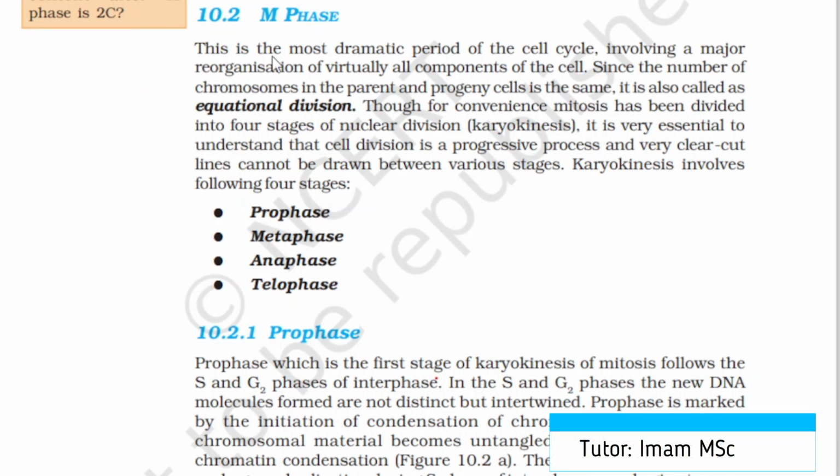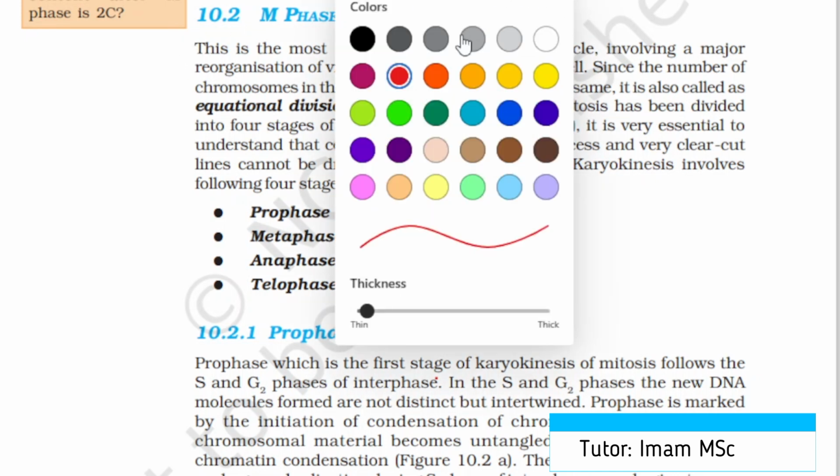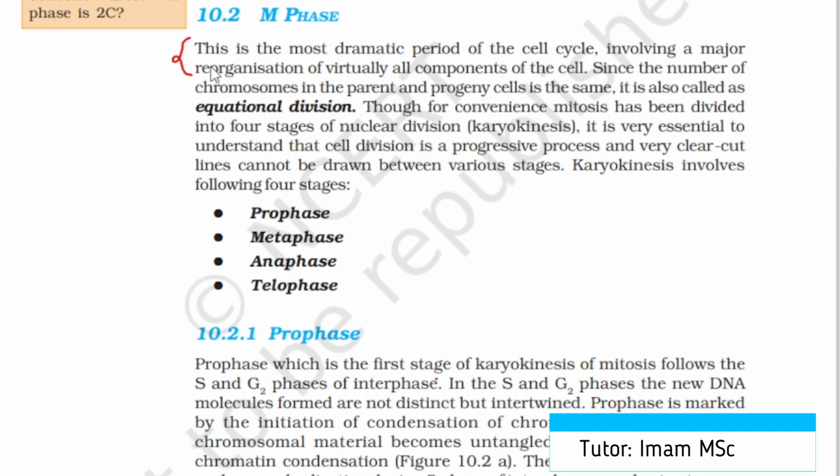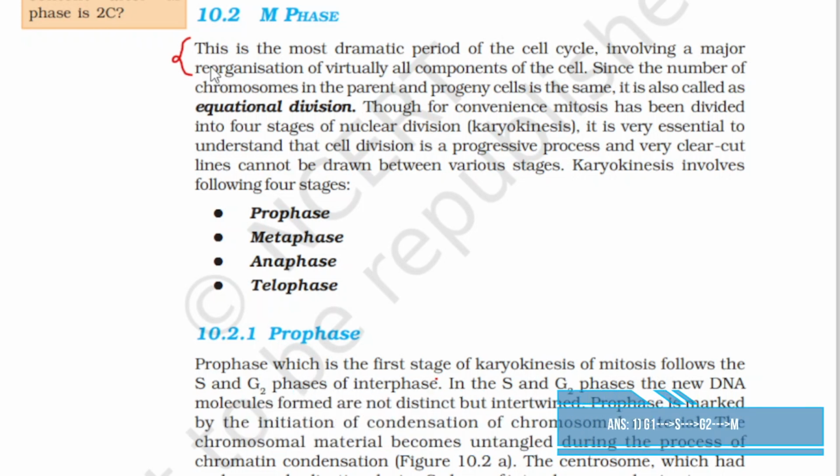So coming to this session, the M phase is the most dramatic period of the cell cycle, involving major reorganization of virtually all components of the cell. This is an important point. Reorganization means arranging all the different cellular organelles, and also the division of the nucleus; everything occurs in this phase.